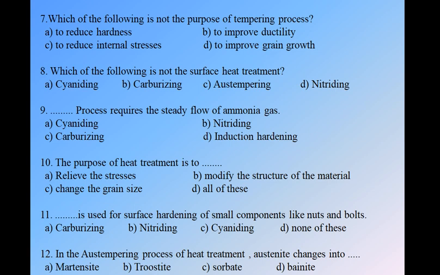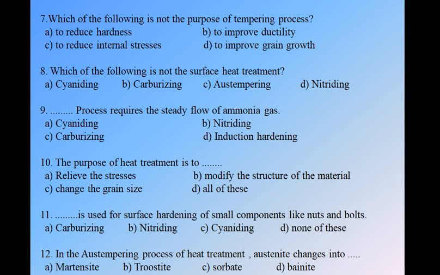Question number 11. The process used for surface hardening of small components like nuts and bolts. We have four options: A. carburizing, B. nitriding, C. cyaniding, D. none of these. Here they are asking which type of surface hardening method is used for small components like nuts and bolts. It is also a surface hardening method.